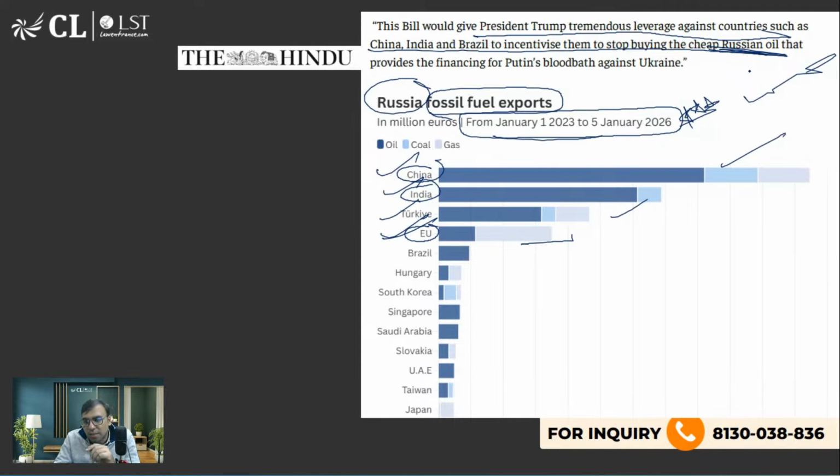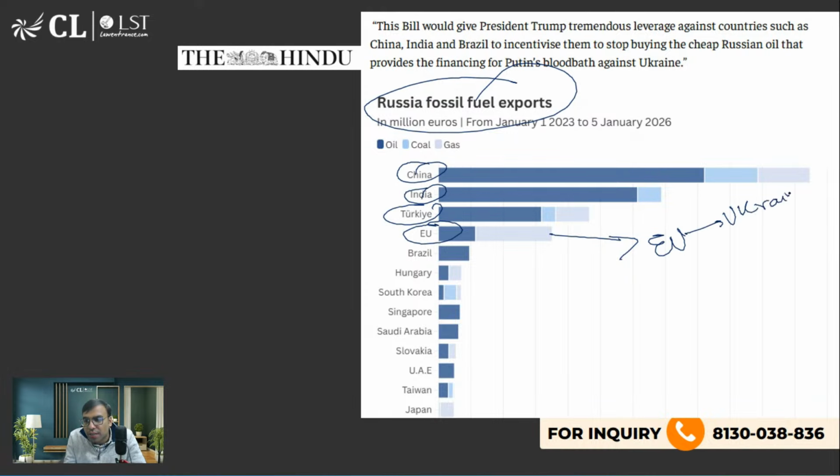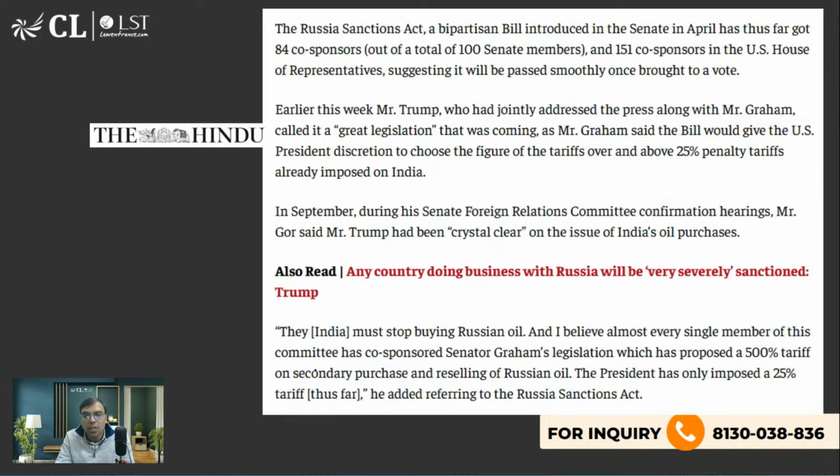on many other countries. ठीक है, तो अब देखो रशिया का जो फॉसिल फ्यूल एक्सपोर्ट है, it goes to China, then India, then Turkey and even European Union. Why I am saying, because European Union is on Ukraine side when it comes to Russia Ukraine war. ठीक है, इसलिए मैं बता रहा हूं. तो ये सब है ना. रशिया सैंक्शन एक्ट